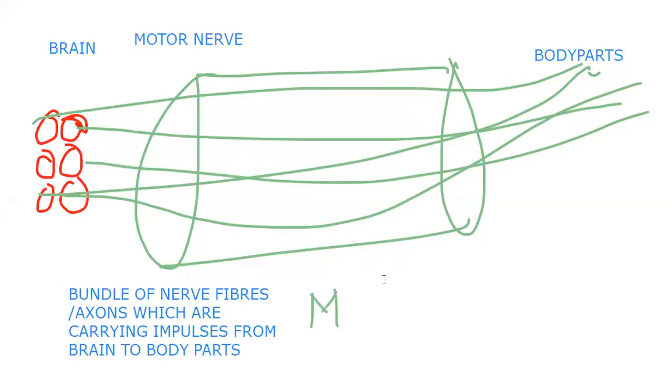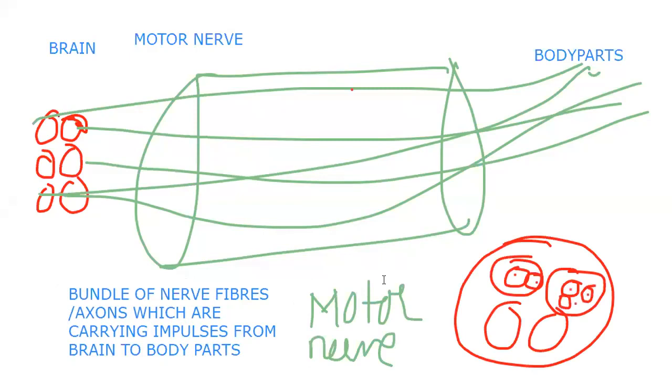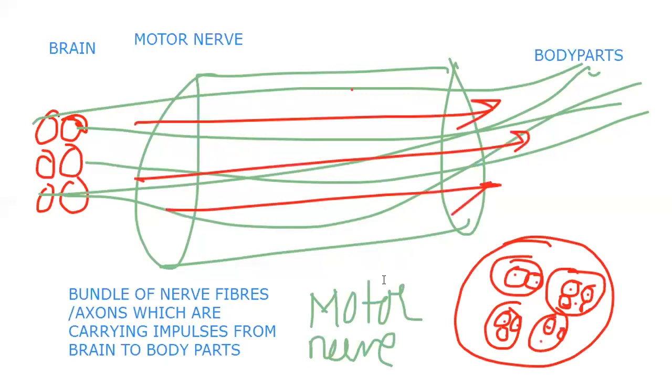And you need to remember that if you take the transverse section of these, you'll find epineurium, then perineurium, and it contains many axons, all having only one function. What is the function? Carrying impulses in this direction. All are doing only one activity, carrying impulse from brain to body part.